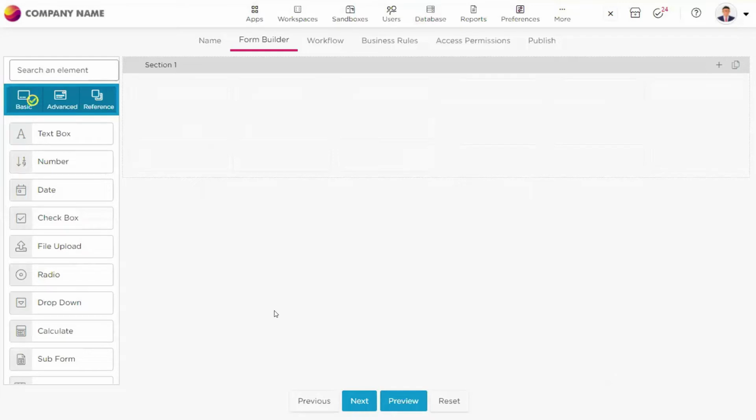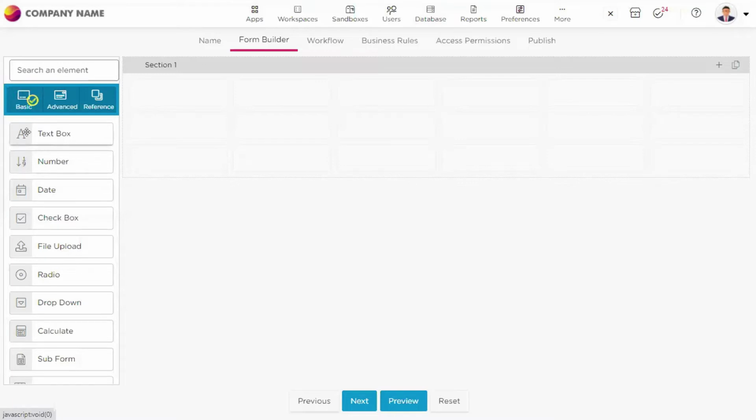So once you select create from scratch, your platform will automatically redirect you to the form builder page. So this is the canvas, or this is where you build the user interface of your application by simply using the drag and drop method. Let me show you how it works. So once you land on the form builder page, on the left hand side, you can see there are 3 different types of elements, and every type of element has its own importance and has its own value and has its own weightage to talk about.